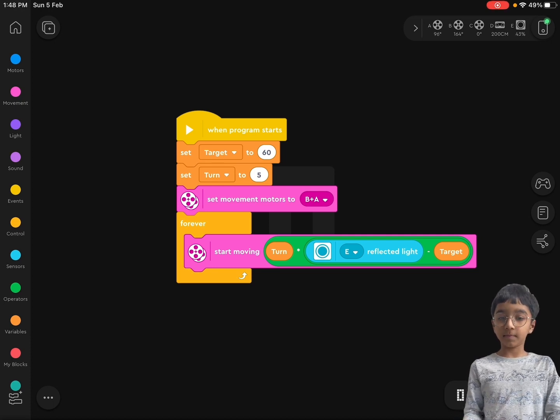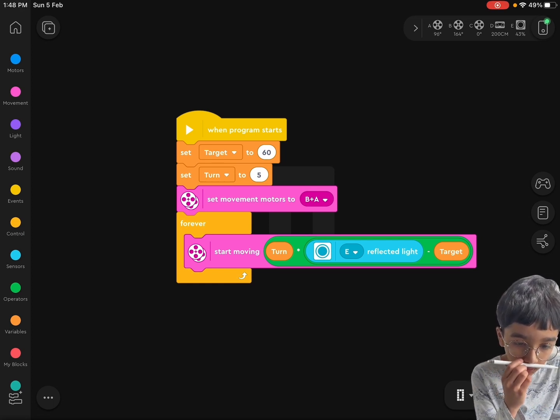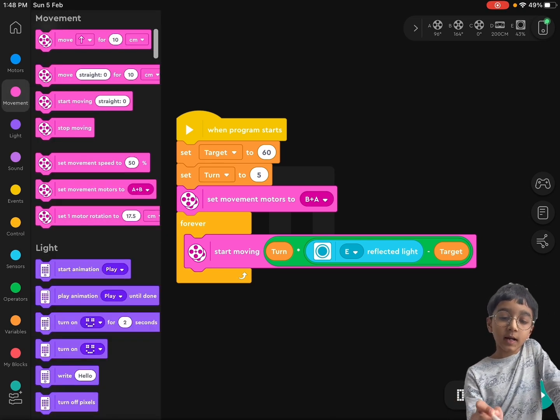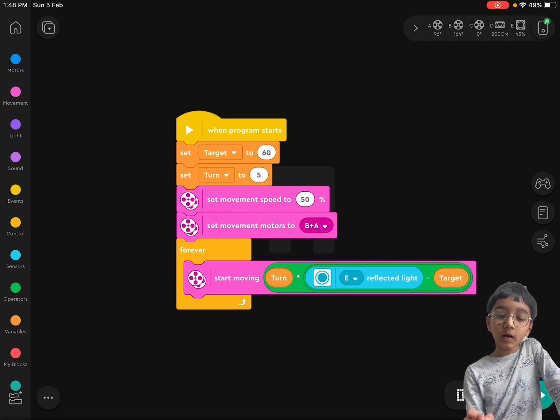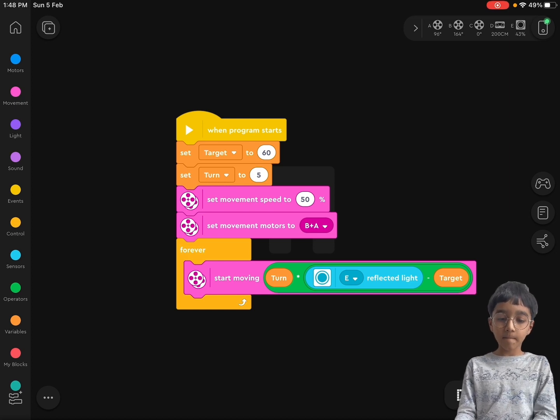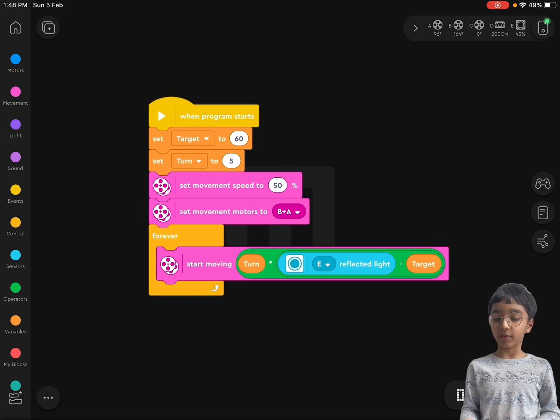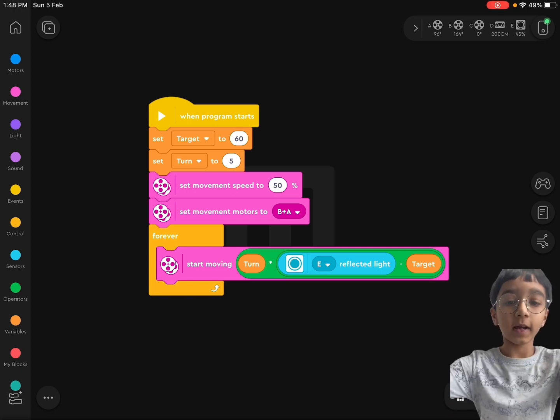Okay, pretty much that's it. Go to movement again, and we gotta drag out the set movement speed and drag it on top of the forever loop. And 50 is going to be too fast, I think, but I'm going to try that out. If it's too fast, then I can just change it. So I think basically that's pretty much it. Let's go and try it out.